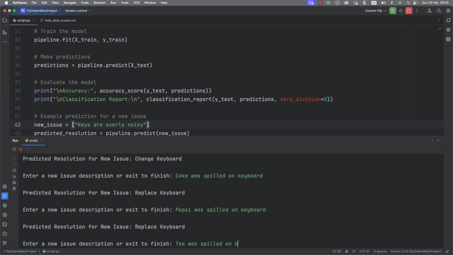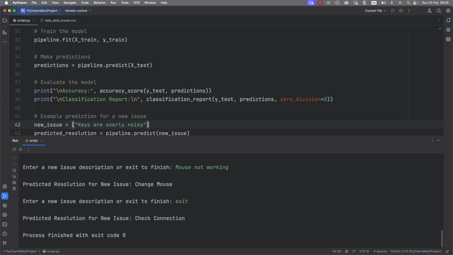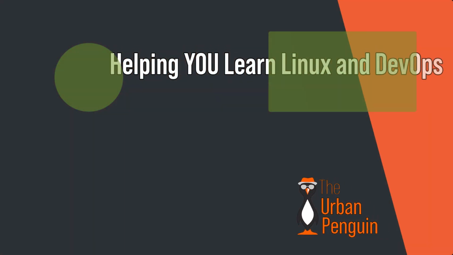Tea was spilled on keyboard. And we can see then that we're getting replace keyboard. So now it really does seem that it is working to a degree. Obviously, the more variations of the words could be better, but mouse not working, change mouse. So just looking at some of the other issues, but this now seems to be working quite well and is a free solution.